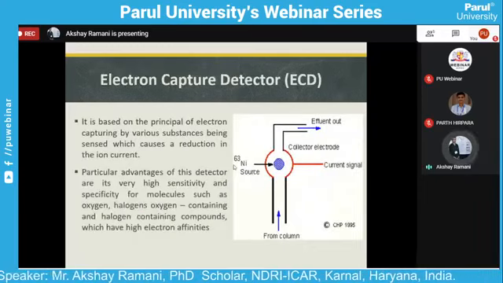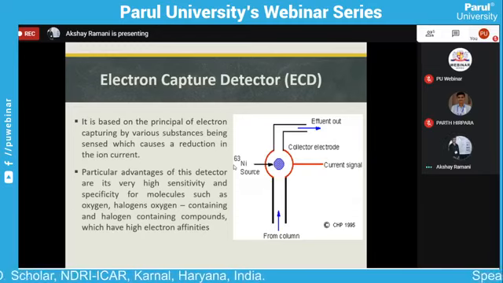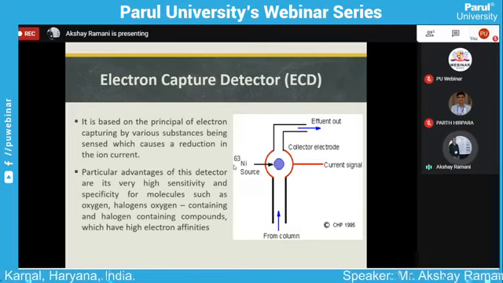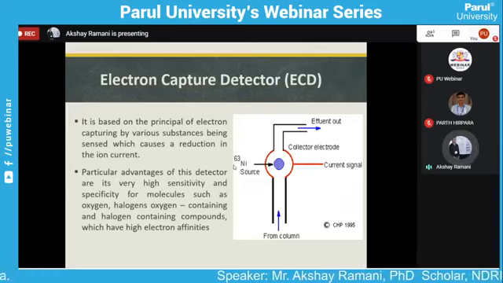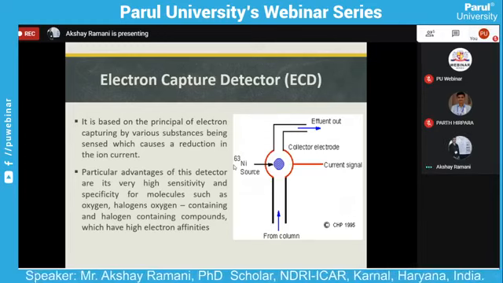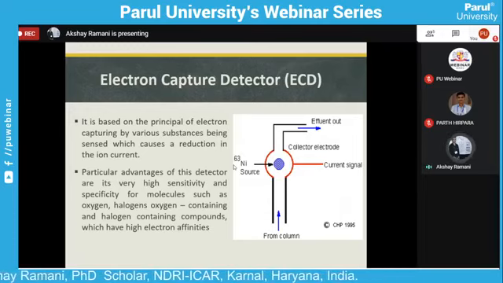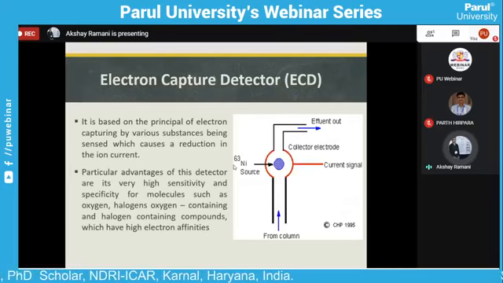Now we go through the electron capture detector. Here we see what an electron capture detector is and how it works. It is based on the principle of electron capturing by the various substances being sensed, causing a reduction in the ion current. A particular advantage of this detector is that it is highly sensitive and specific for molecules such as oxygen and halogen containing compounds, which have higher electron affinities.